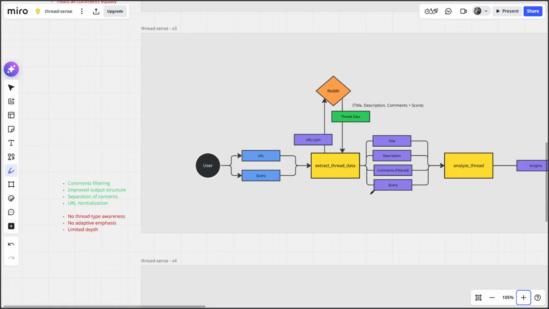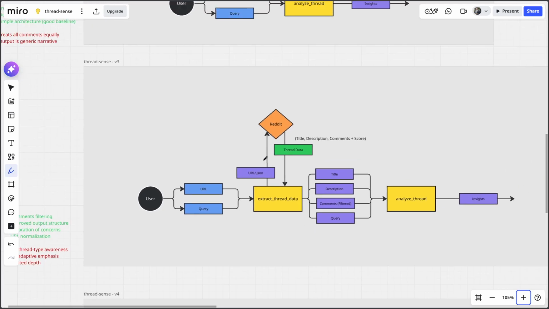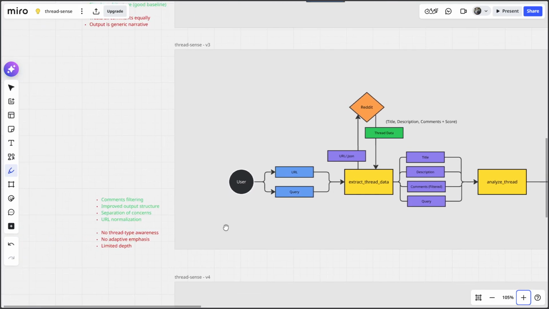And finally you have the URL normalization. Of course this is a teeny tiny update, but the idea is that we don't want to burden the user into putting in a specific format of URL. You could just pass in a URL either with or without /.json at the end, but the node will do the required normalization. So these were the advantages.